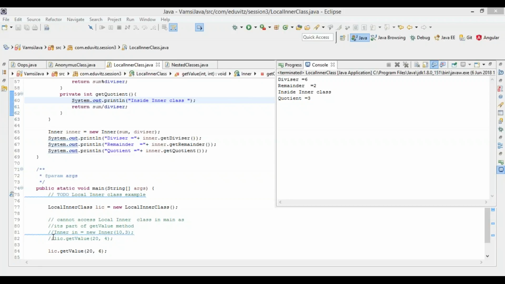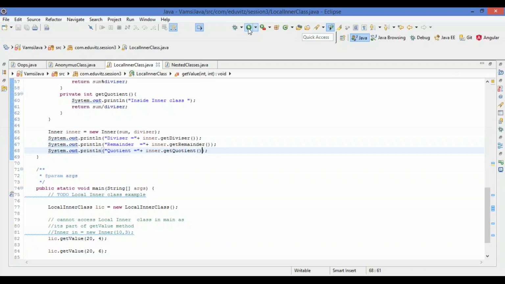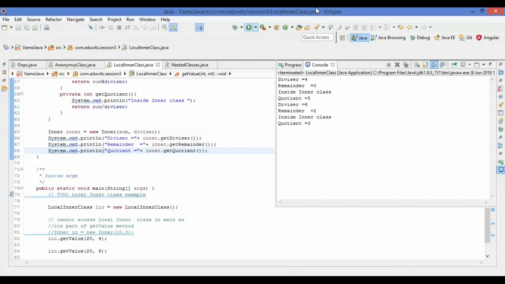So here, if you want to display the output of multiple values also, we can do it. Let me execute and show. I have given 20 and 4 for the first one. So the divisor is 4 and the remainder is 0, because 4 fives are 20, and quotient is 5. We can give multiple values, so it will do all that calculation and display the divisor, remainder, and quotient for us. So this is a sample example of local inner class, how we can use it.